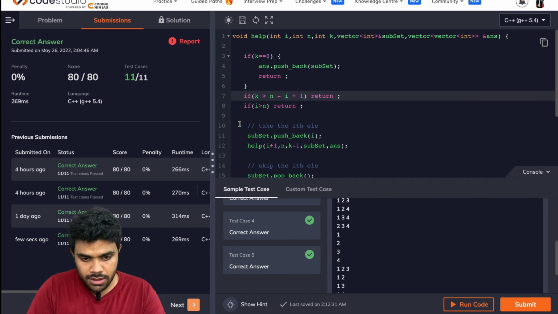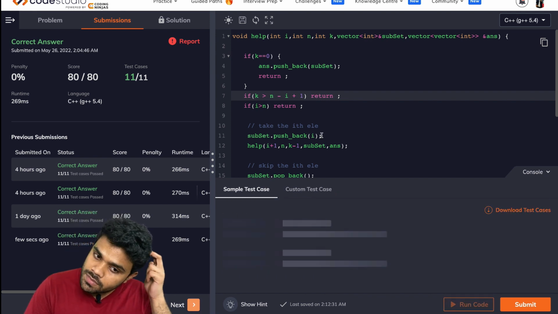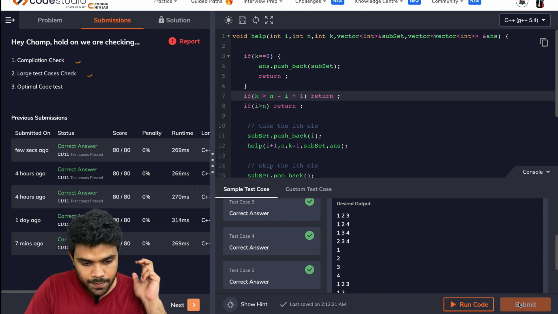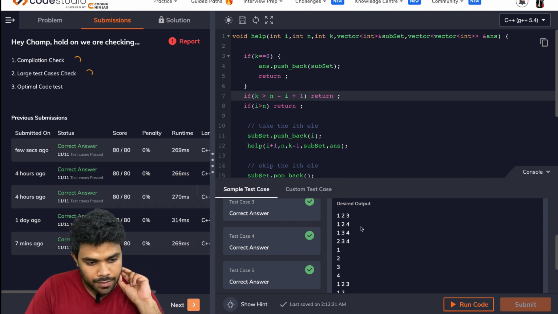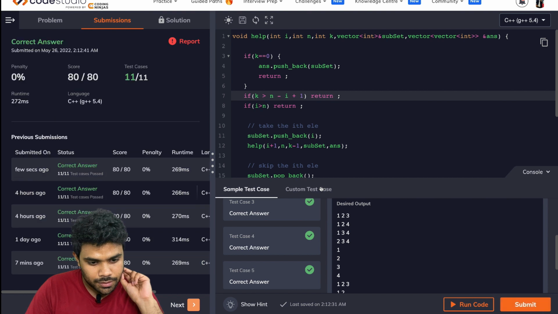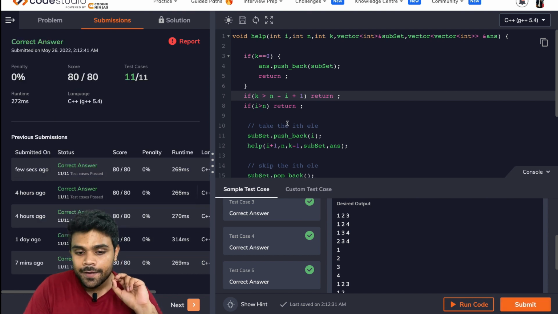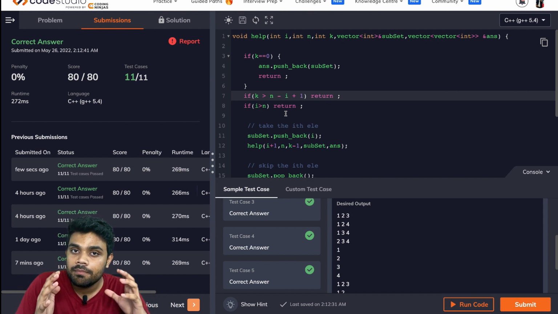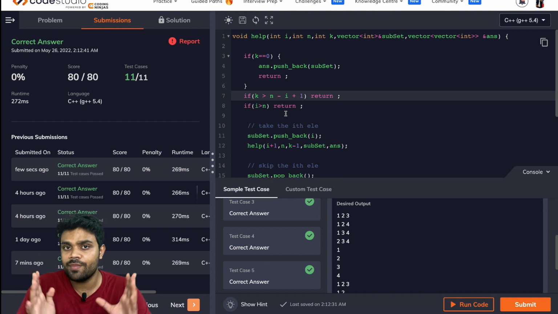So let us see if it gives us the correct answer. Yes, it is giving us the correct answer. Let us submit this. And it got accepted. So these are the improvements that we can do in the recursion problems, in the backtracking problems.